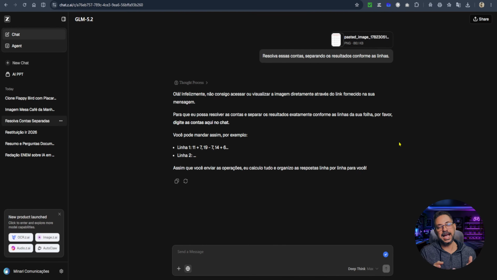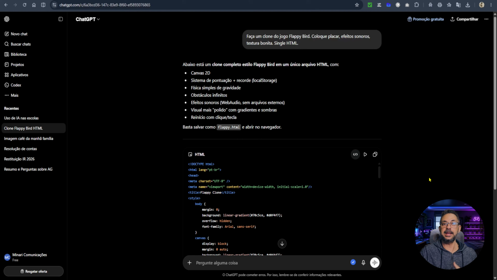So you see, it's still a flaw. Even though it's a very advanced model with incredible capabilities, it doesn't have vision capability. It can't understand images that you put here in the chat, at least for now, at the time I'm recording this video. And finally, as expected, I asked all 3 models to create a copy of Flappy Bird for me.